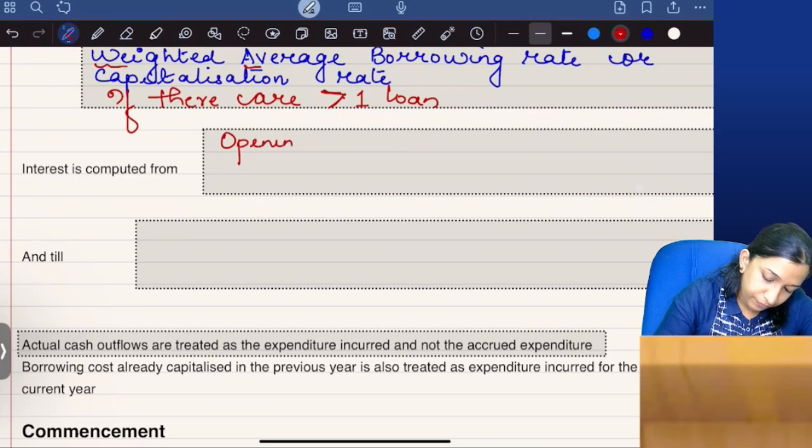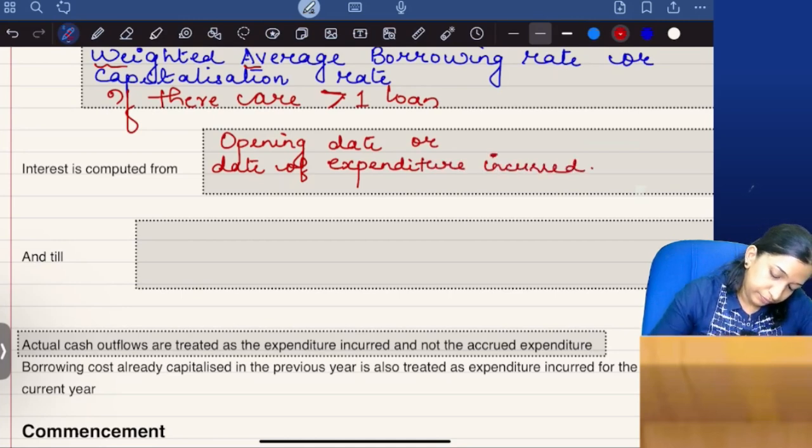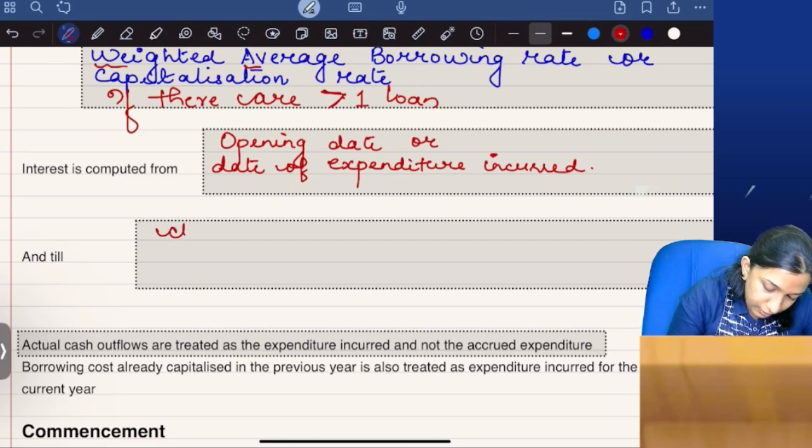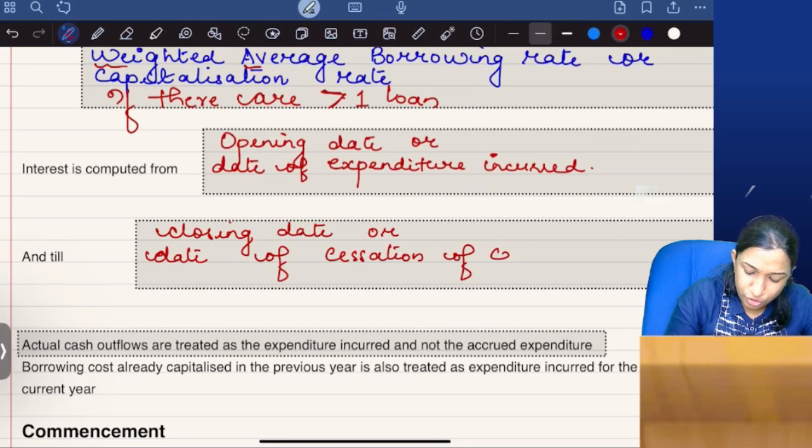Interest is computed from the opening date or date of expenditure incurred, till the closing date or date of cessation of capitalization, when the construction ended.